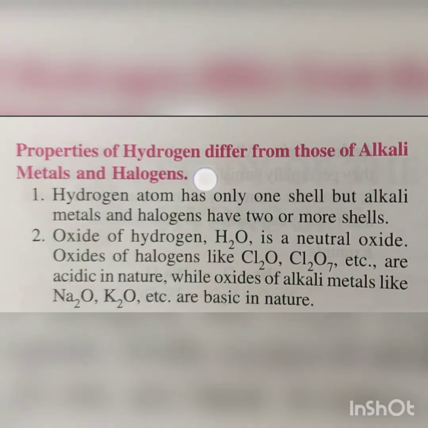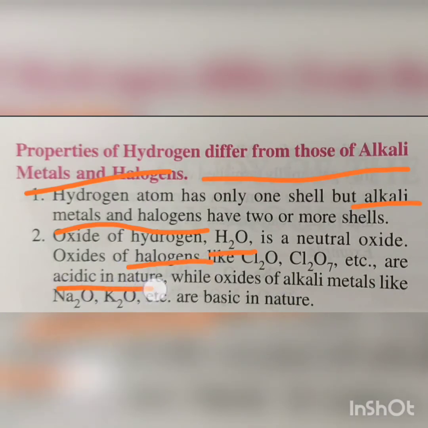Properties of hydrogen which differ from alkali metals and halogens. Hydrogen atom has only one shell, but alkali metals and halogens have two or more than two shells. Oxides of hydrogen: H2O is a neutral oxide. Oxides of halogens are acidic in nature, while the oxides of alkali metals like sodium oxide and potassium oxide are basic in nature.